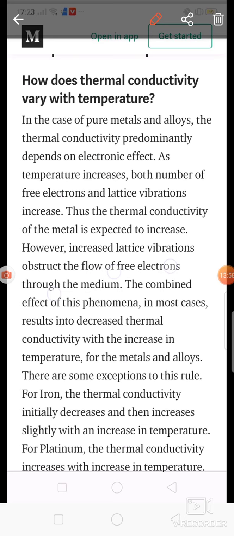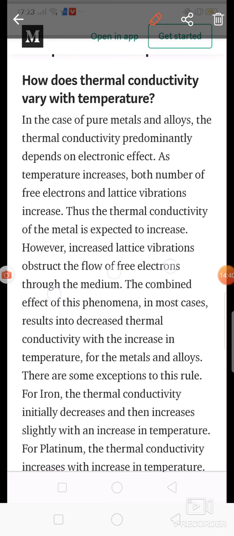So in case of pure metals and alloys, the thermal conductivity predominantly depends on electronic effect. As temperature increases, both the number of free electrons and lattice vibration increase. Suppose we consider a pure metal and alloy and increase the temperature, means free electrons and lattice vibration increase. And in conduction, if lattice vibrations and free electrons increase, means heat transfer increases. Thus the thermal conductivity of the metal is expected to increase.